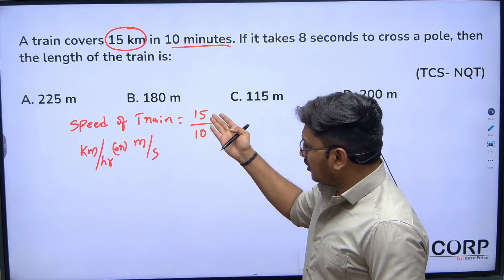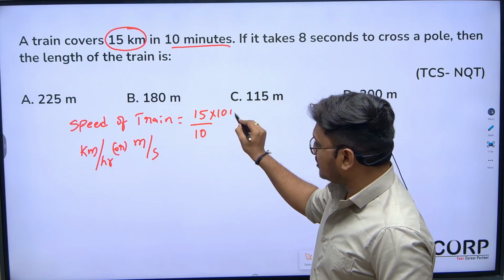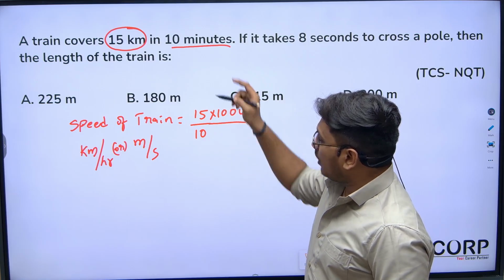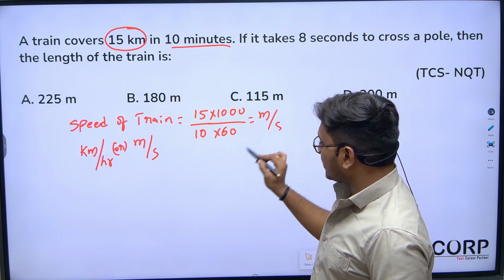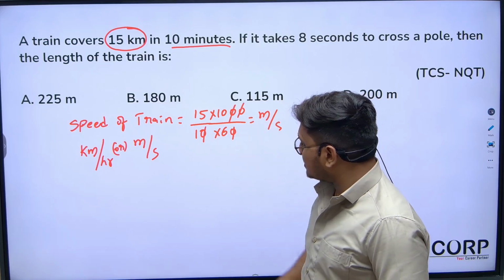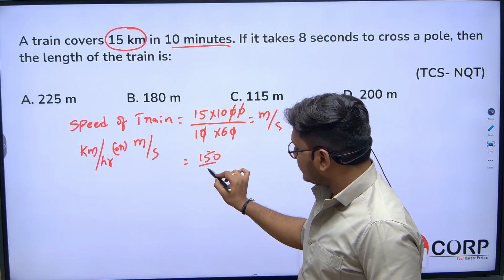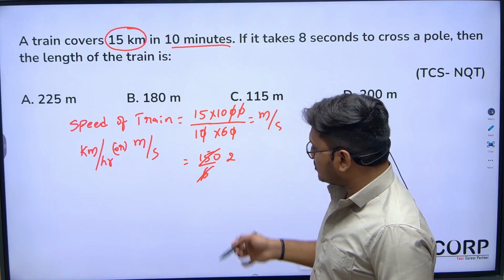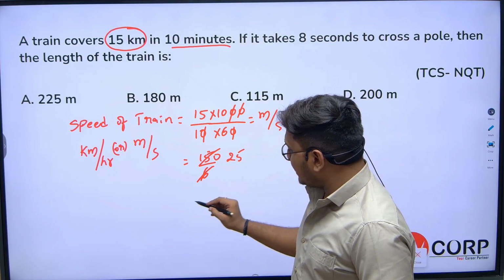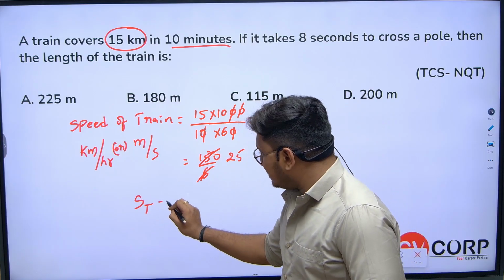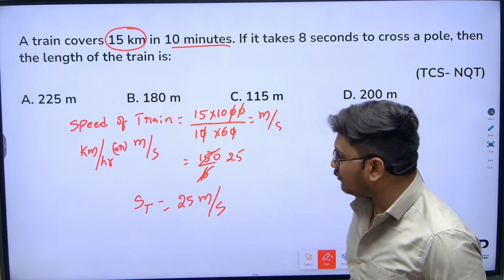So here if you observe, 15 kilometers in 10 minutes, 15 kilometers means how many meters? 15 into 1000. 1 minute means 60 seconds. So I'm converting this to meters per second. Two zeros will get cancelled. So here 150 divided by 6. 6 twos are 12, 6 fives are 30. So what is the speed of the train finally? Speed of the train is equal to 25 meters per second. We got to know the speed of the train is 25 meters per second.